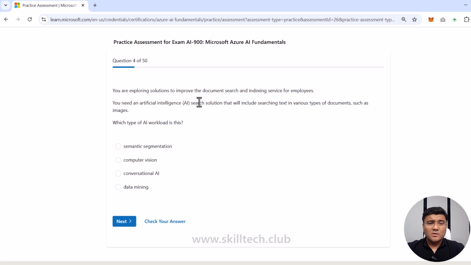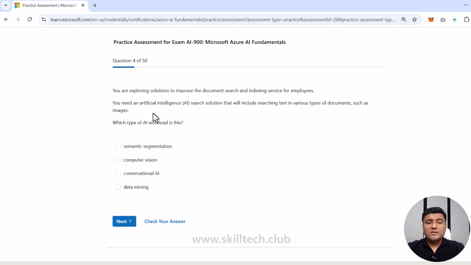Now, as you can see, this is one of the questions in which they do some twist and they ask you questions differently. So do not get confused with that. They're asking, you need an artificial intelligence search solution that will include searching text in various types of documents such as images. Which type of AI workload is this? Now they are focusing on AI search, but they're also focusing on this, that we want to search text in various types of document such as images also.